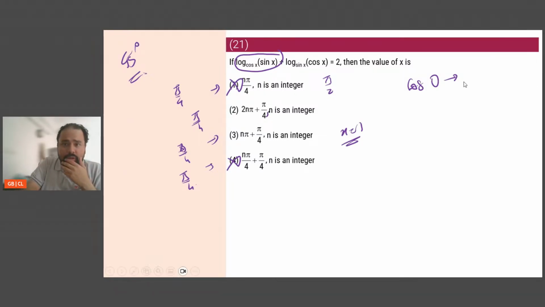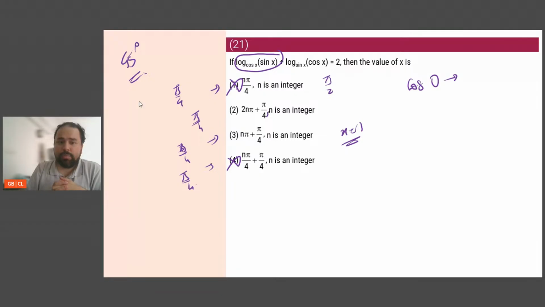Jaldi, jaldi. What is the value of sine at pi plus pi by 4? Matlab, will it be positive or negative? Pi plus pi by 4 कितना होता है? 180 plus 45, 225 degrees. 225 degrees में is cos positive or negative?